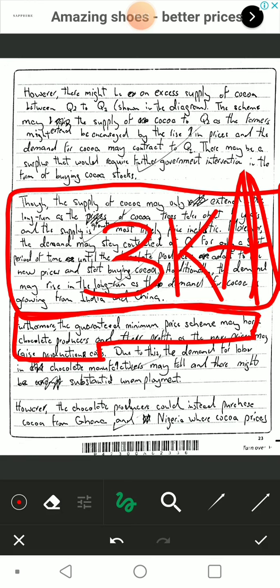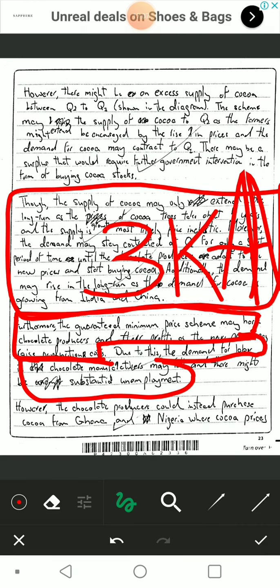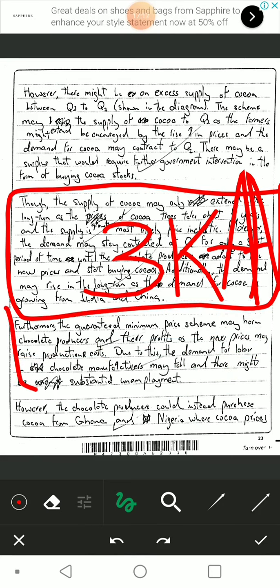Due to this, the demand for labor in the chocolate manufacturers may fall and there might be a substantial unemployment. Economic effects. Remember, unemployment is a major economic effect. Whenever you consider the implications of a policy, you always consider the effect on unemployment, employment, and inflation. Obviously, all these things are important. And I appeal to this argument right here that the unemployment may rise. So 2 entire marks, 2 full marks, the whole passage.